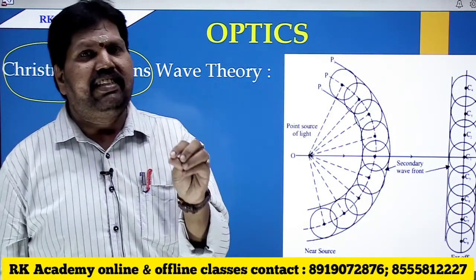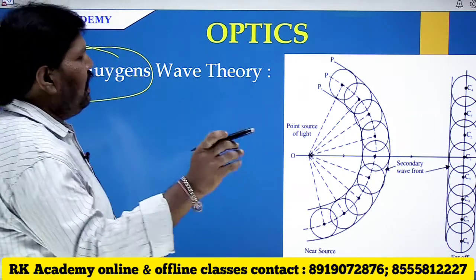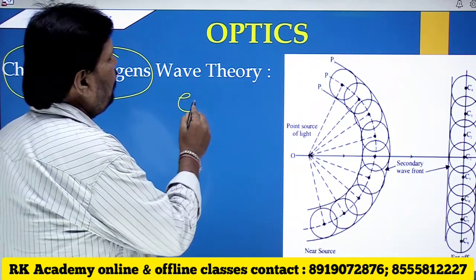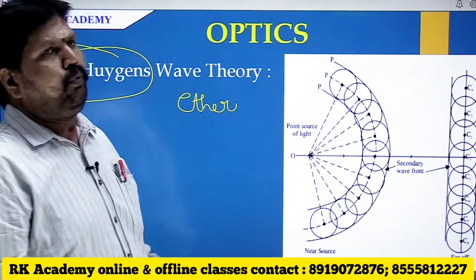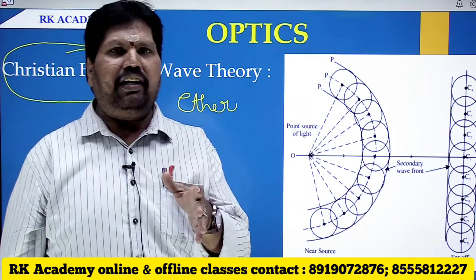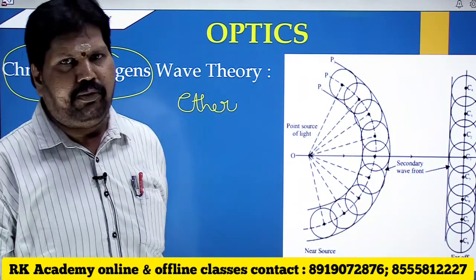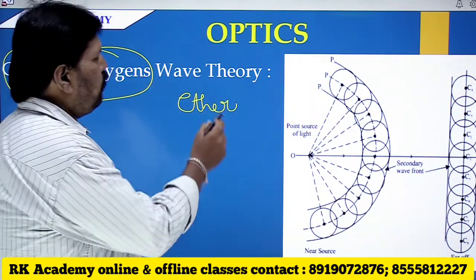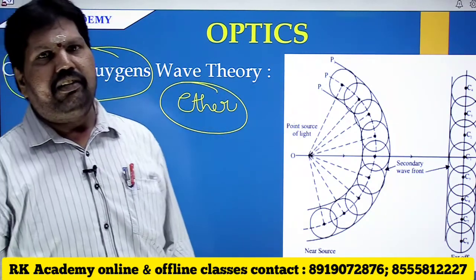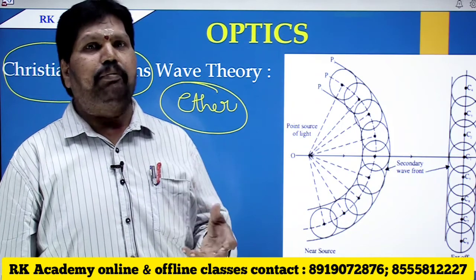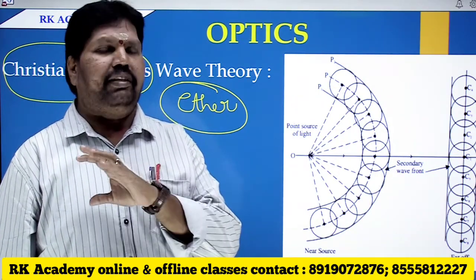According to Christian Huygens, for the propagation of light a medium is required, that medium which is pervaded, subtle and completely elastic. That is known as the ether medium. Huygens thought that there is an ether medium, and through the ether medium the light propagates.